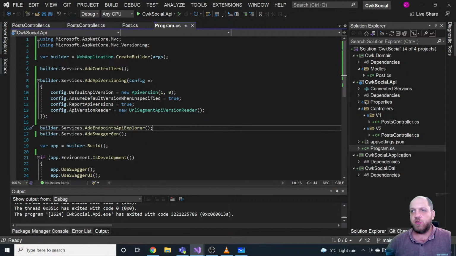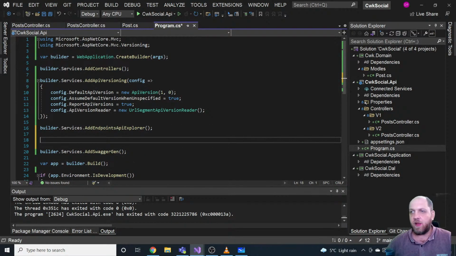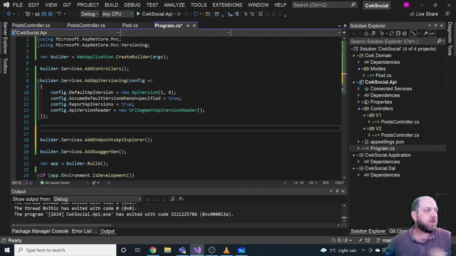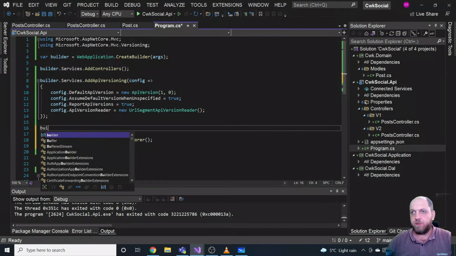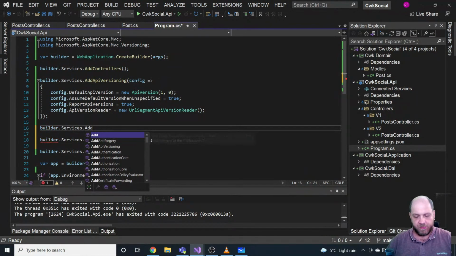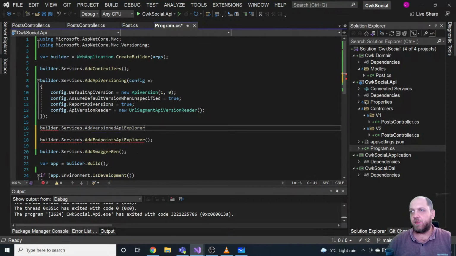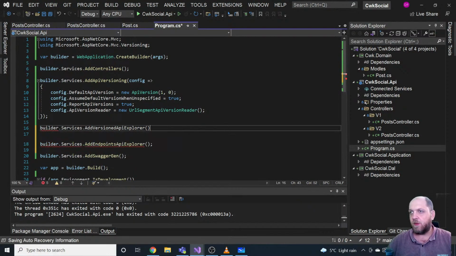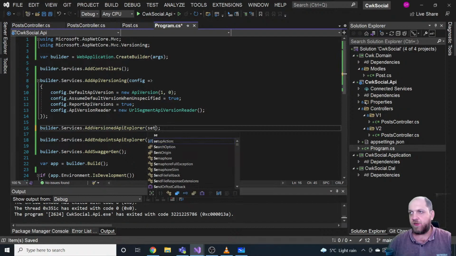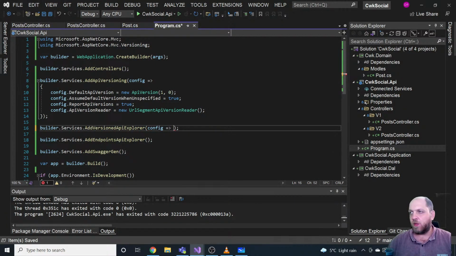So what we'll do is add a service before this standard one that gets added by default with .NET 6. Here we have builder.Services.AddVersionedApiExplorer. And here of course we can also provide some configuration, which we'll call config, to be consistent with what we already have.